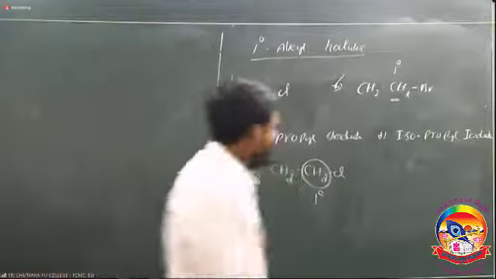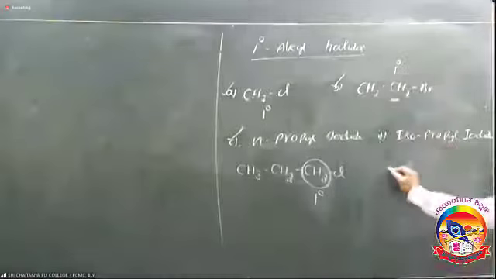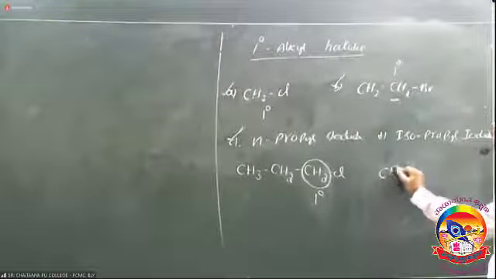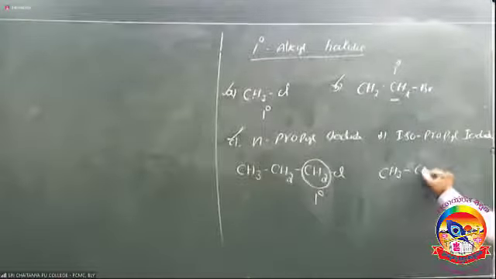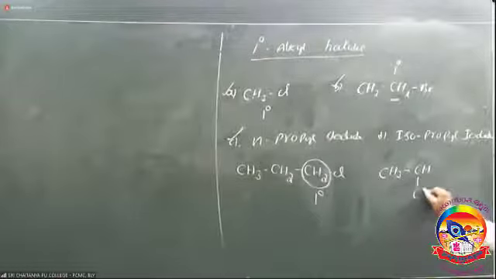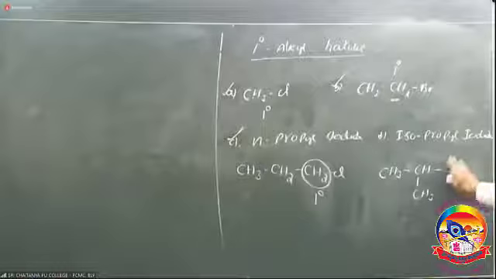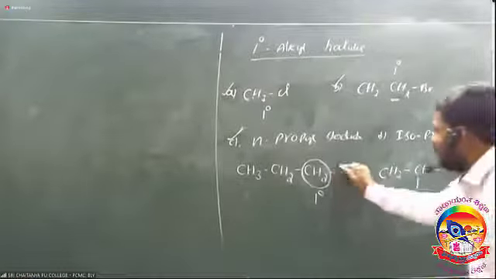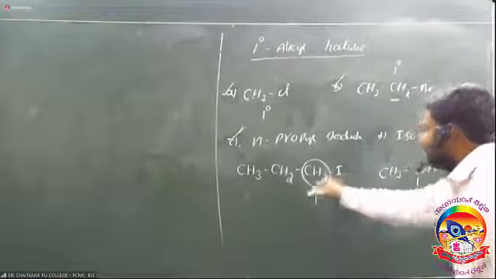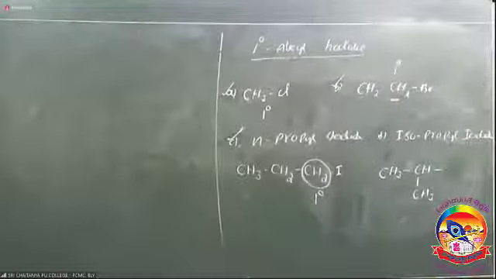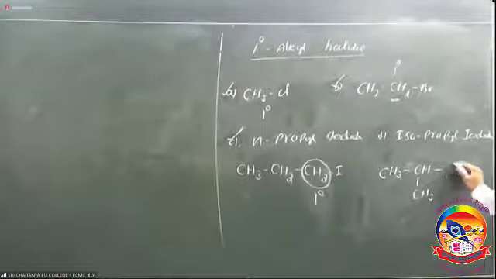Next take D. What is D? Isopropyl iodide: CH3, CH, CH3, with iodine.